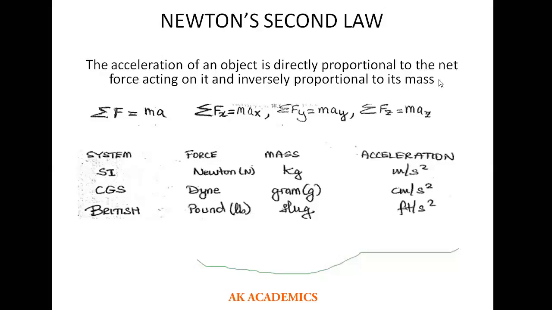So the first expression you see here, summation of Fx, what does this represent? It represents the horizontal force acting on the particle. The mass is constant here, but what changes is the acceleration. So you will see ax, which represents the horizontal acceleration. Summation Fy represents the vertical force. In this case, we are not going to use ax because we should have ay, which is the vertical acceleration. So we use that to find the vertical force. The same goes for Fz, the force in the z direction. You can use az to find the force in the z direction.